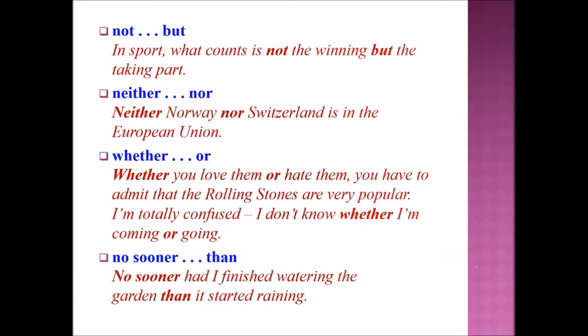The next example sentence is I'm totally confused. I don't know whether I'm coming or going. Finally, we are going to see no sooner than. Example sentence. No sooner had I finished watering the garden than it started raining.